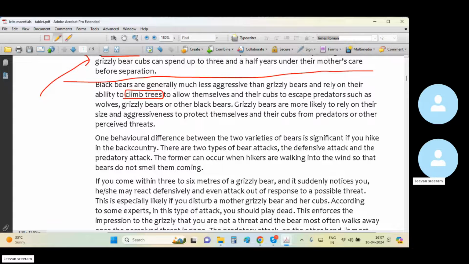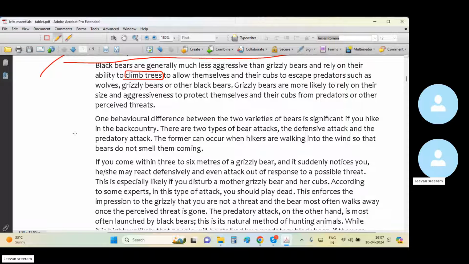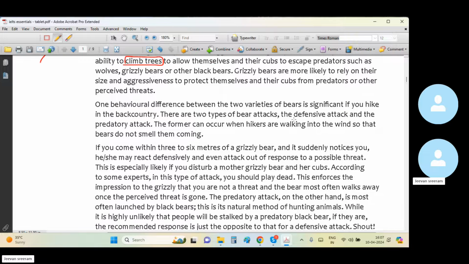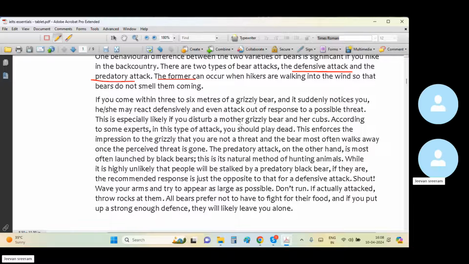Behavioral differences: the variety of bears is significantly high. The 2 types of bear attacks are the defensive attack and the predatory attack. The former, who is the former? Okay, this is about the defensive attack. It occurs when hikers are walking into the wind so that the bears don't smell them coming. The bear suddenly notices you and reacts defensively.